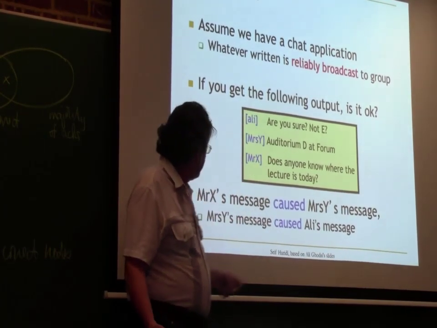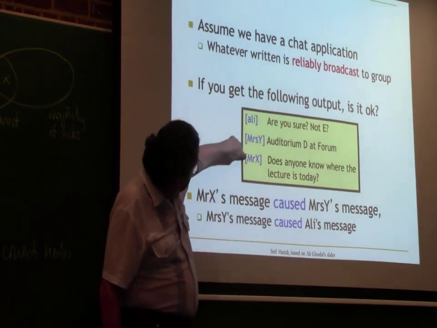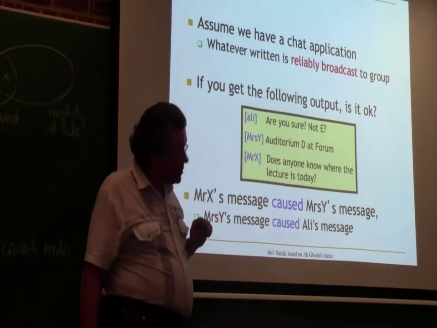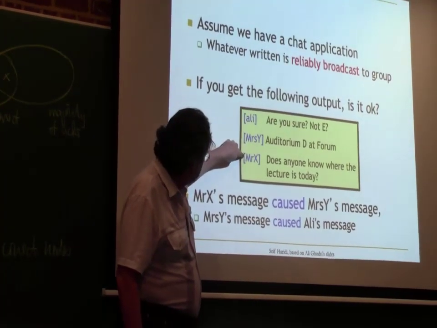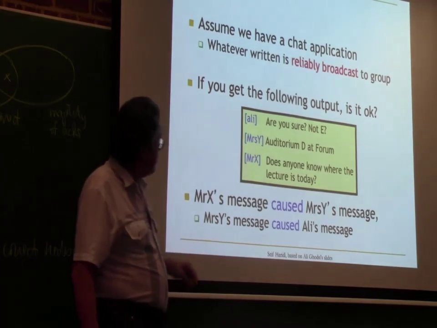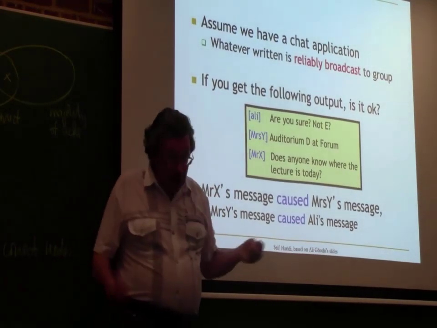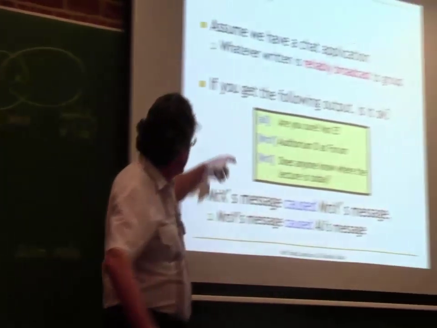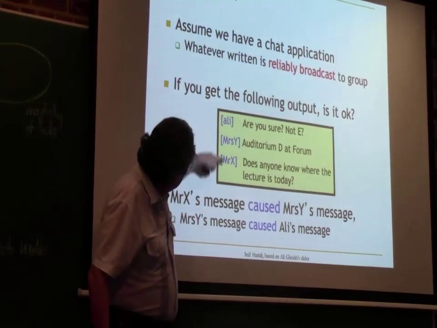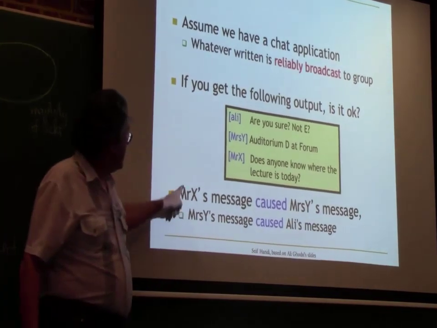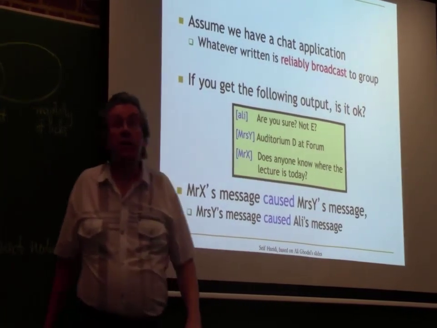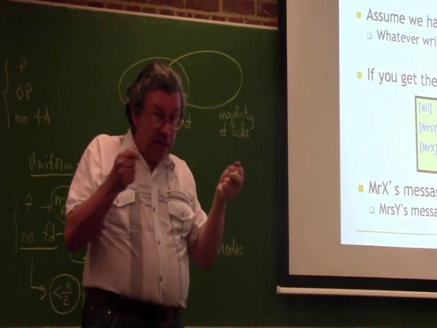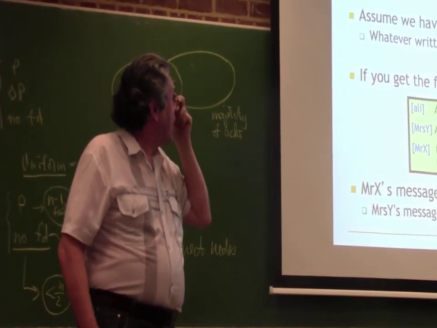The question comes after. So Mr. X's message here is causally connected to Mrs. Y's message. Mr. X's message caused Mrs. Y's message, because Mrs. Y received Mr. X's message and replied to it. And then Ali received Mr. X's message and replied to that. So there's an order between the messages. There are connections between separate broadcasts.